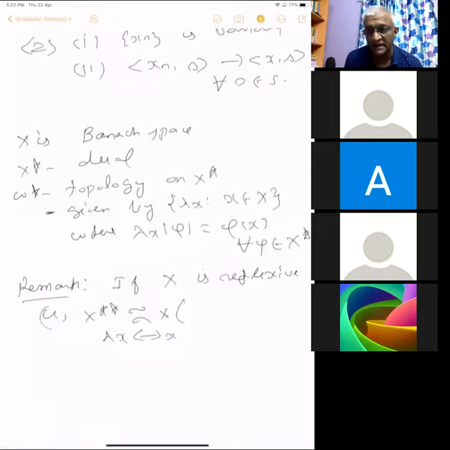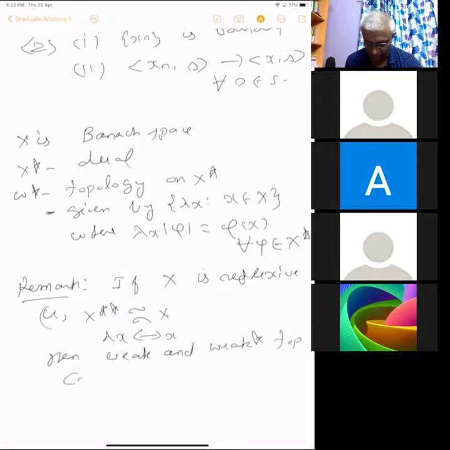So this map is an isometric isomorphism. This map is of course isometric. If it is onto, that's the only condition. If it is onto, then it is reflexive. And if it is reflexive, then weak and weak star topology coincide.